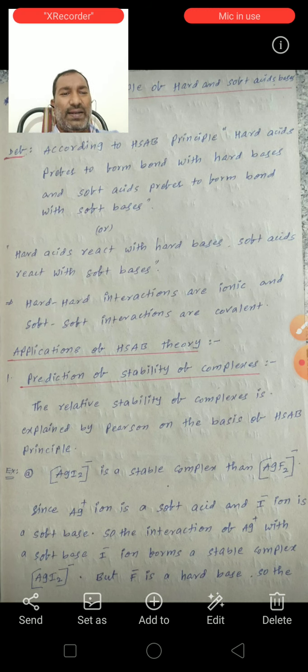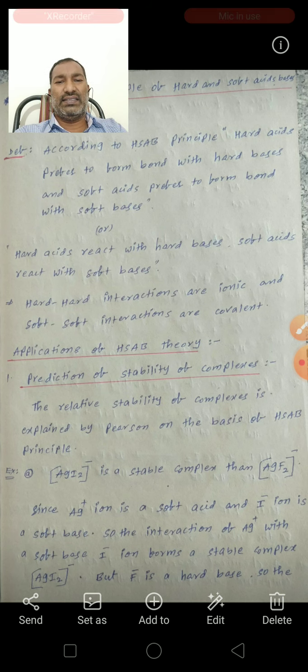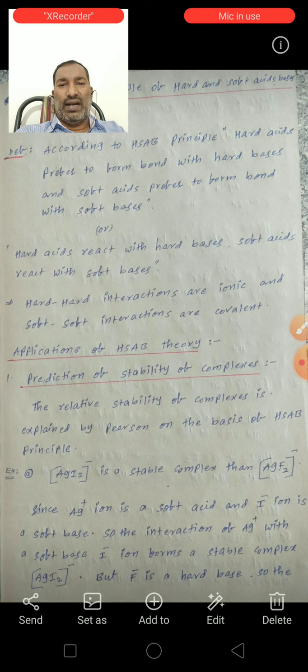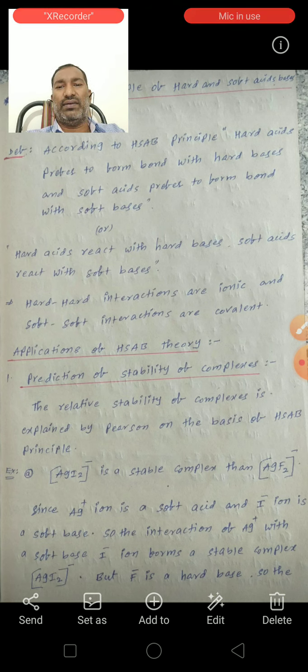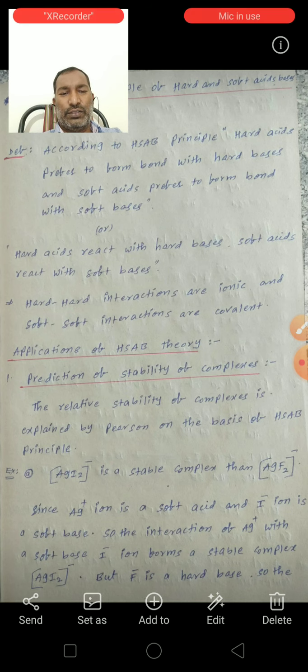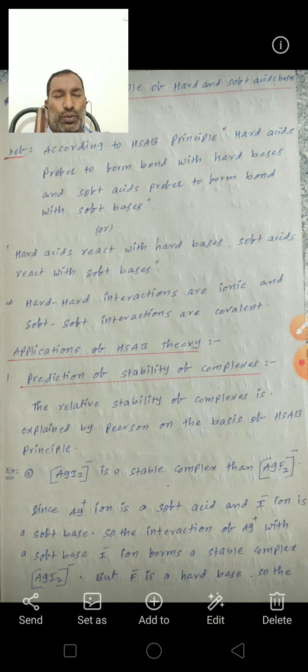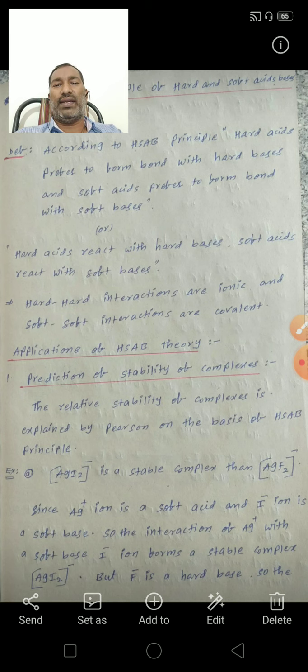So next, see here, the next point: hard interactions are ionic and soft interactions are covalent. Because the large electronegativity difference between hard acids and hard bases gives rise to strong ionic interactions.